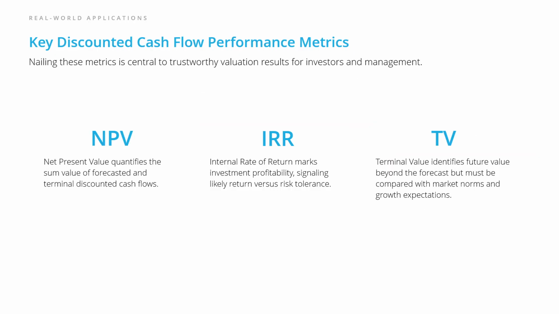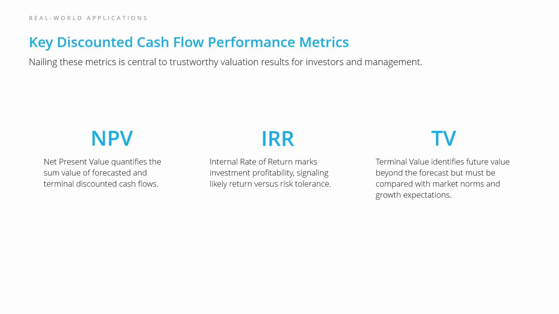Understanding the core performance metrics of a discounted cash flow, or DCF, analysis is essential for building trust in valuation results, whether you're an investor or part of a company's management team. First up, net present value, or NPV. This metric represents the total value of forecasted cash flows, both the projected and terminal ones, discounted back to today's value. In simpler terms, NPV tells us what those future earnings are worth in today's dollars. A positive NPV means the investment is expected to create value. A negative NPV? That's a red flag. It may not be worth pursuing.